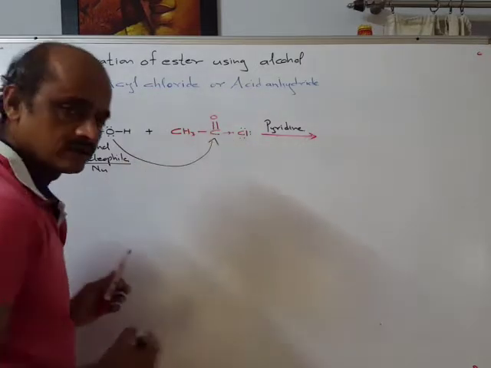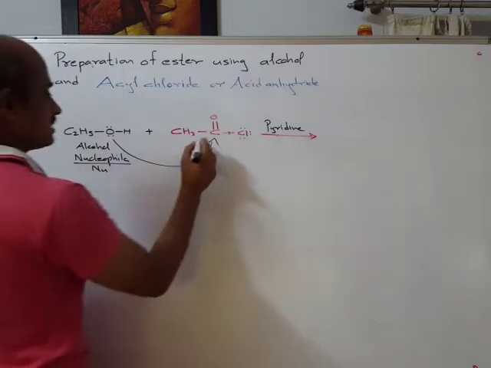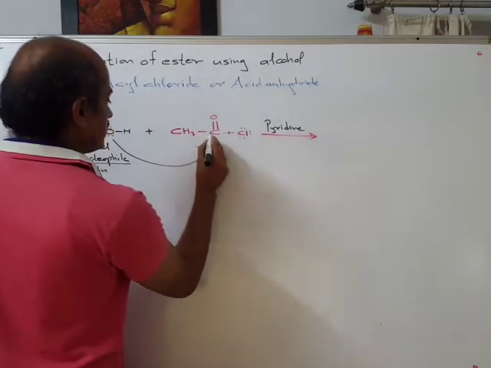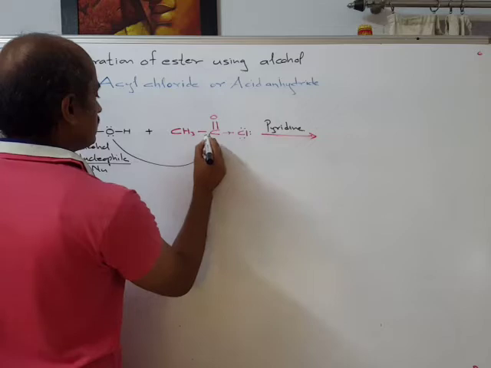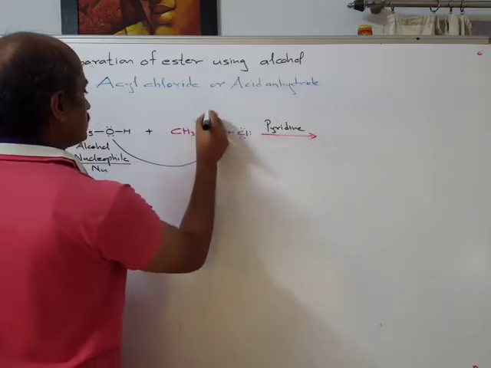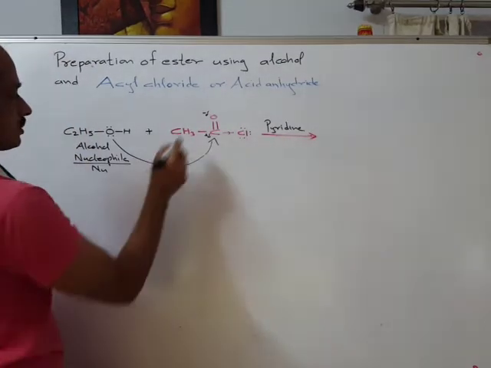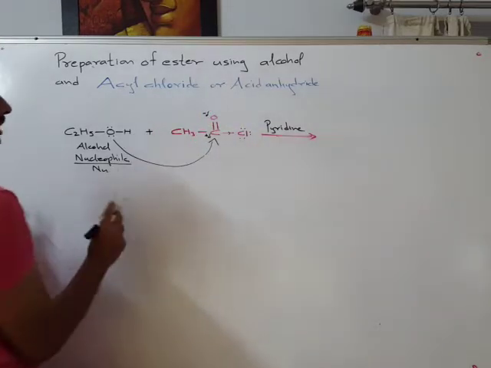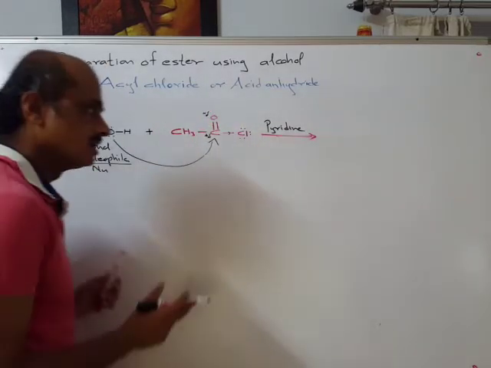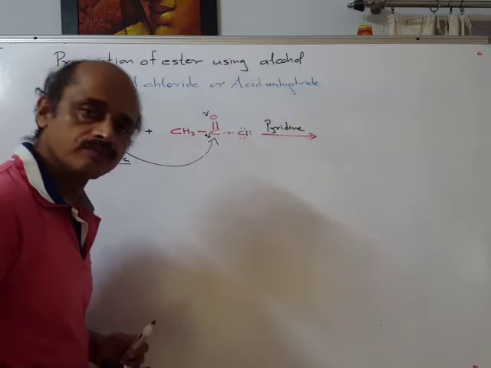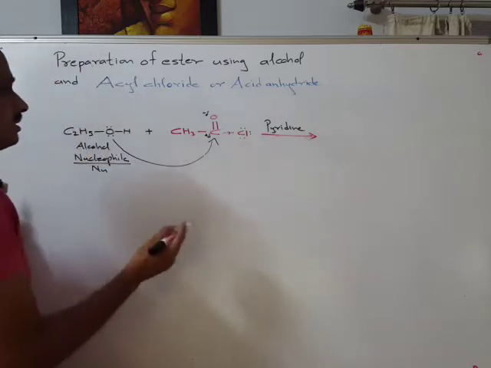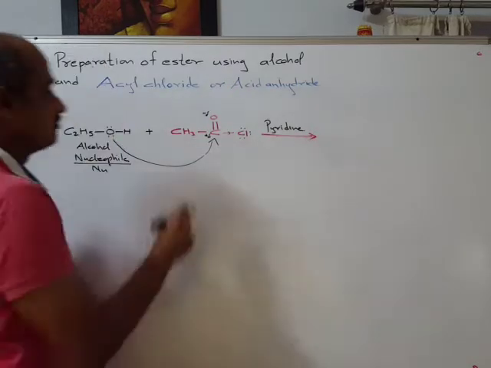Carbonyl carbon is polar. We have considered this earlier also. Delta positive on carbon and delta negative on oxygen, and because of oxygen atom which is more electronegative, carbonyl group is polar. In earlier Fischer's esterification, protonation was the first step. Because of protonation,